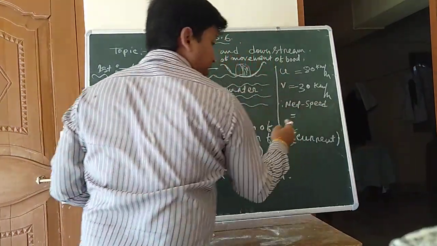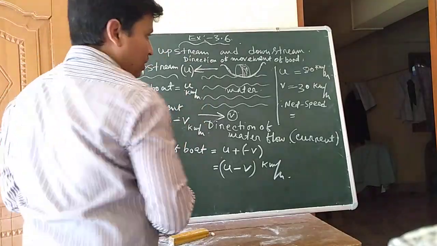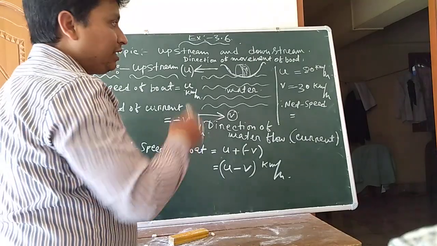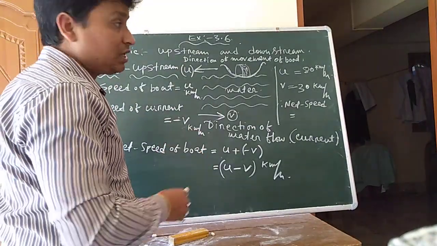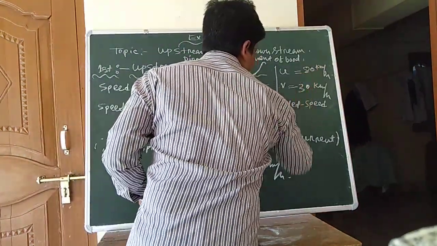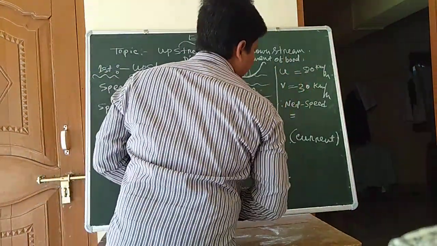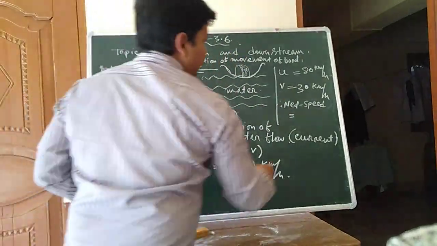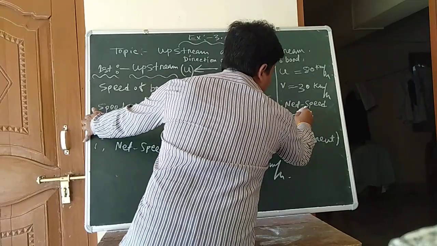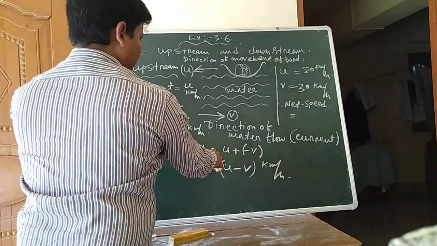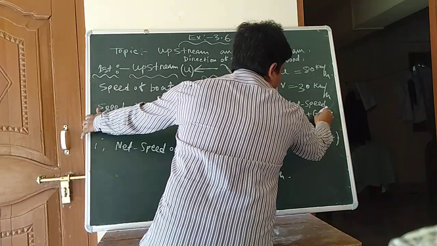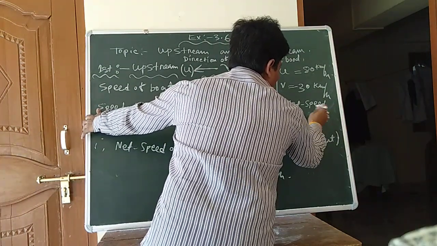Net speed means the actual speed of the boat. Actually the boat is not moving with 80 km per hour. Its effort is 80 km per hour, but it is not actually moving with 80 km per hour, because that 80 km per hour is decreased by the speed of water flow. How? Because it is u plus minus v, that means u minus v.